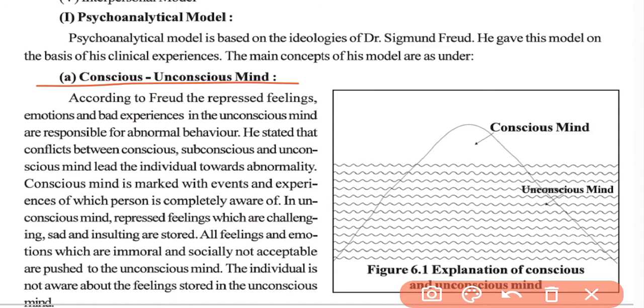So the conscious mind includes the events and experiences of which the individual is aware. So if an event or experience is happening and the individual is aware of that, then it comes into the conscious mind. Okay. Then in the subconscious mind, the individual is not aware of the experiences, but if he tries to remember it, he can remember that event. For example, while going home, you just take the turns according to your way. You do not have to consciously remember which turn you will take next. But after reaching home, if you think about which turn you took, then you will be able to remember that, and this happens because of the subconscious mind.